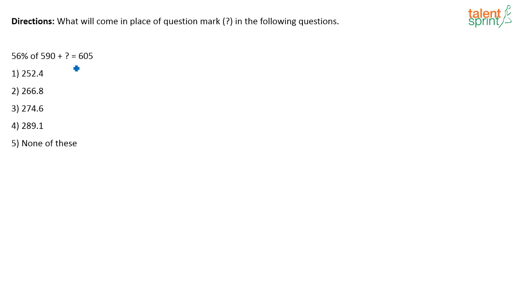See, what is 50% of 590? 50% of 590 is nothing but 590 divided by 2, which is equal to 295.